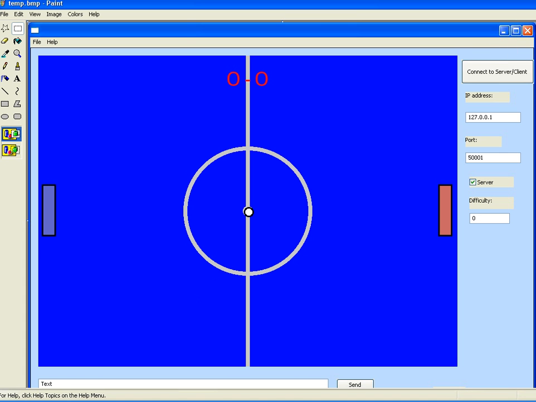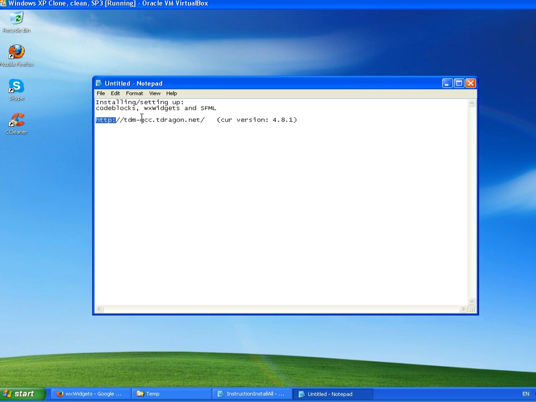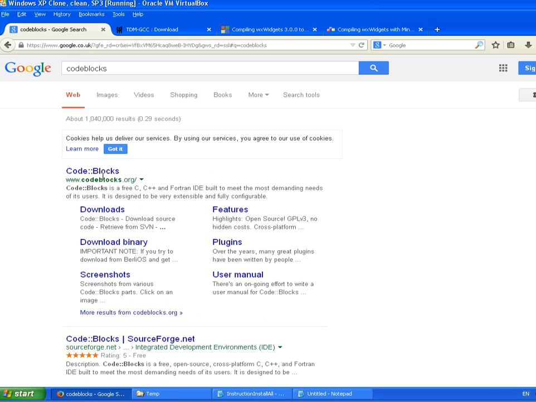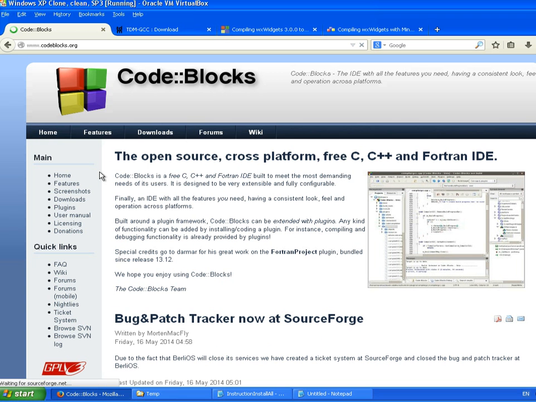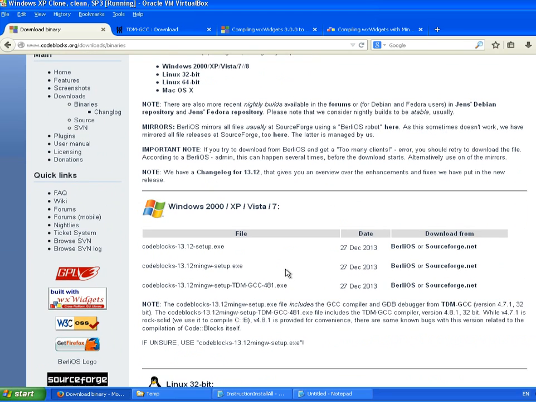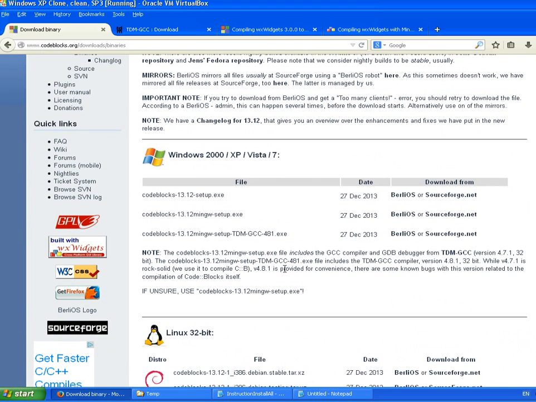Okay, let's start. The first thing we need to do is to get CodeBlocks. So let me copy that here. We're going to find CodeBlocks, Downloads, Binaries, and for my machine it will be this one. This is the one I'm going to take from here. So let's go here.